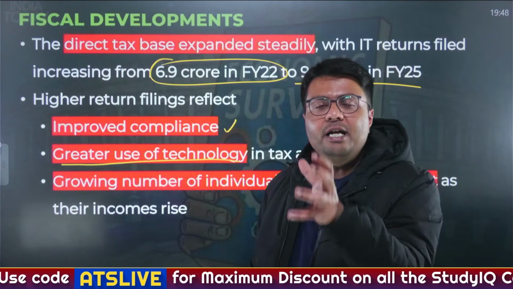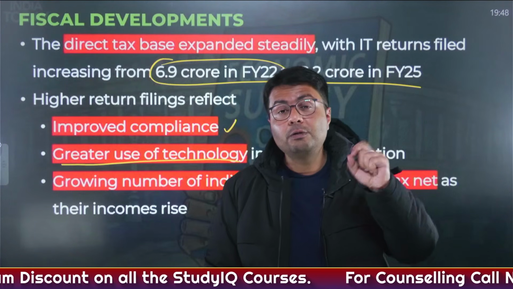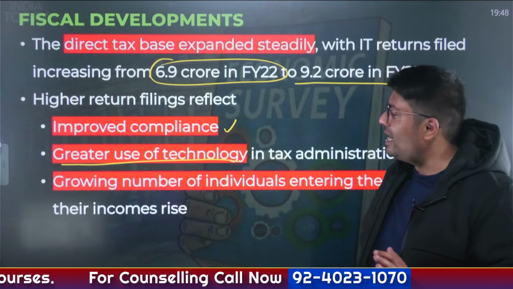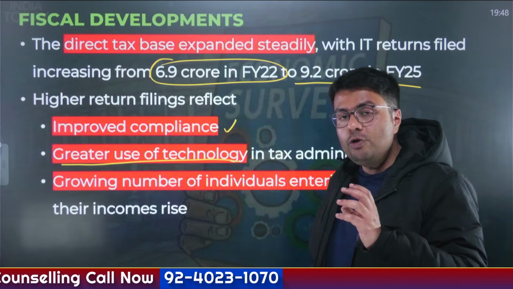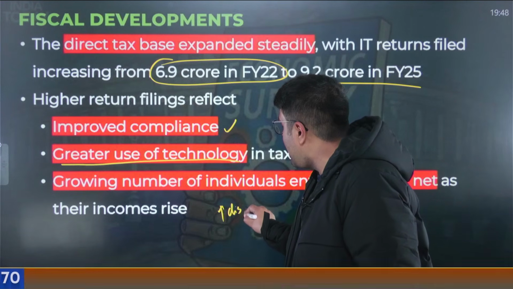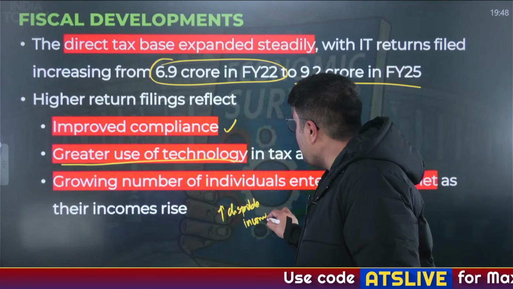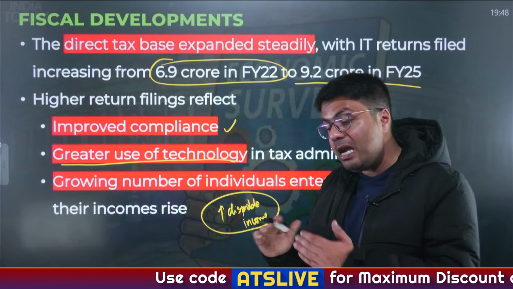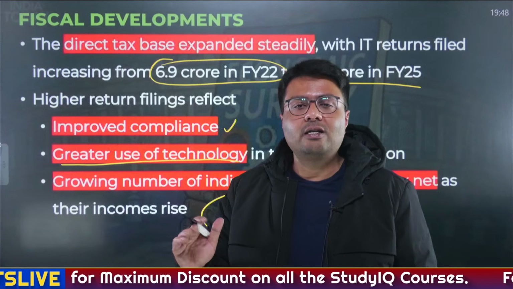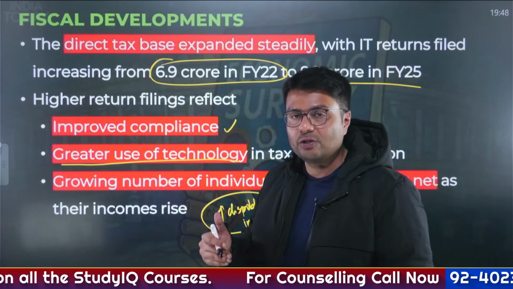You just simply need to log into the income tax website, fill the form, which comes pre-filled by the way, and the income tax return filing is done. Similarly, due to growth in the Indian economy, as I told you, disposable income and the income levels of people have increased. Earlier, people who were below the threshold from where income taxes are levied have now crossed this threshold and have started paying taxes, right?